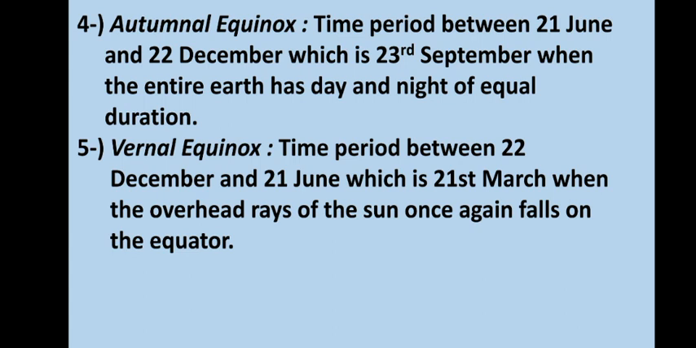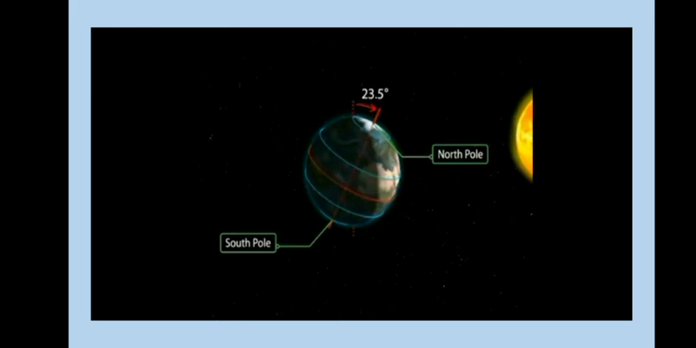Now, what is vernal equinox or spring equinox? Spring equinox in the northern hemisphere occurs on 21st March, when the direct rays of the sun fall on the equator again. The whole earth once again experiences day and night of equal length, but the southern hemisphere has autumn season at this time. Now let's understand the topic, the change of the seasons, through this video.